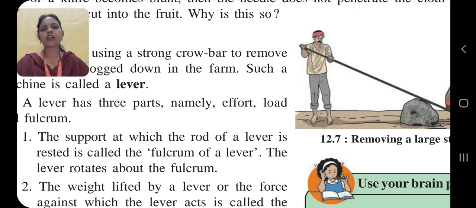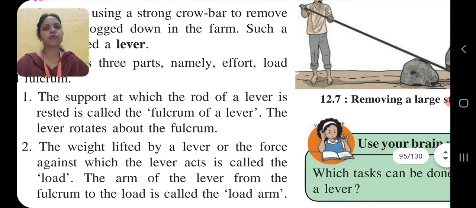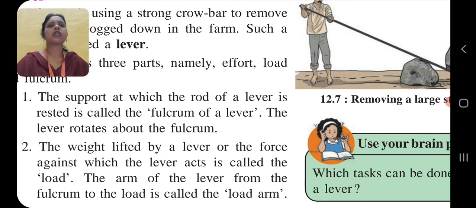The first part of a lever is the fulcrum. As given in your textbook, the support at which the rod of a lever is rested is called the fulcrum of a lever. The lever rotates about the fulcrum.